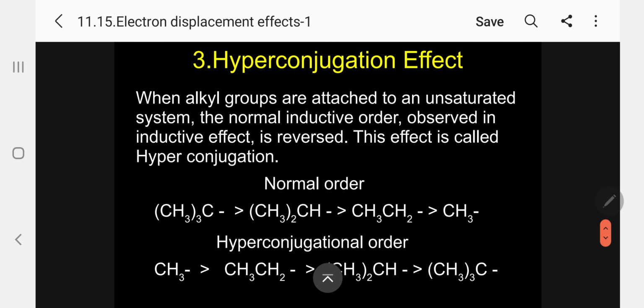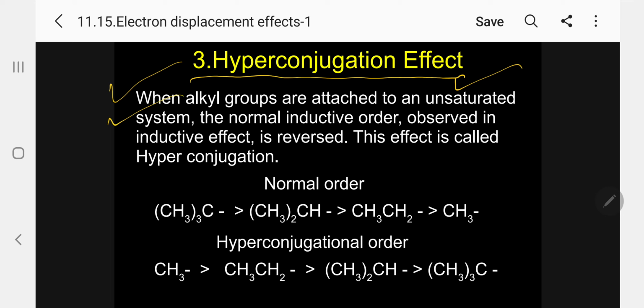Now let me go to the next one, hyperconjugation effects. What is hyperconjugation effect? Please follow. We have seen already the inductive order: tertiary is more electron releasing than secondary, which is more electron releasing than primary, than ethyl, than methyl. That is the normal electron releasing group order. When alkyl groups are attached to an unsaturated system, a carbon connected by a double bond, the normal inductive order observed in the inductive effect is reversed.